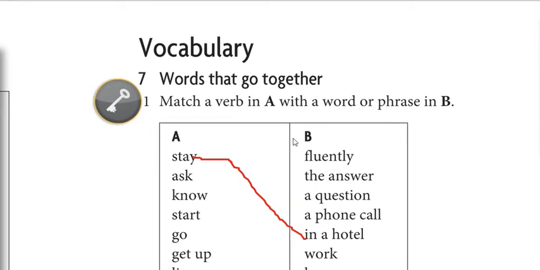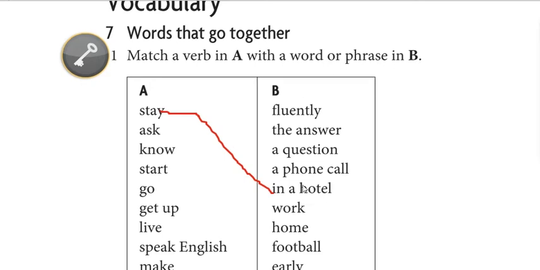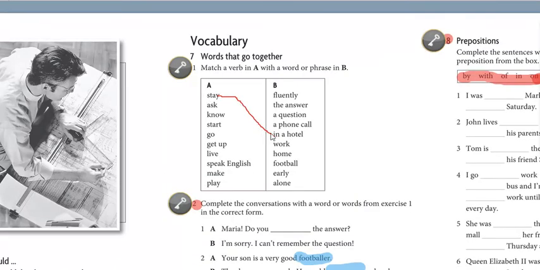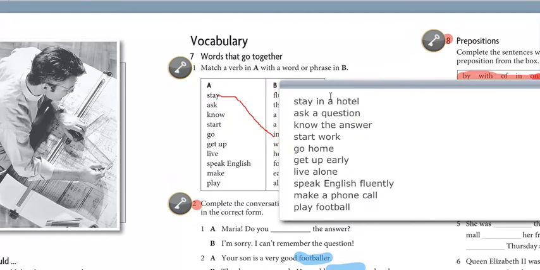Vocabulary, page number 35. The first question, words that go together. Match a verb in A with a word or phrase in B. So example, stay in a hotel. Stay in a hotel. This is the answer key for this question number 1, the matching.